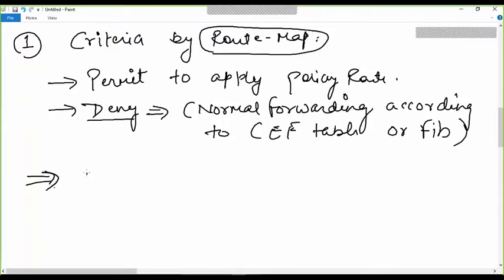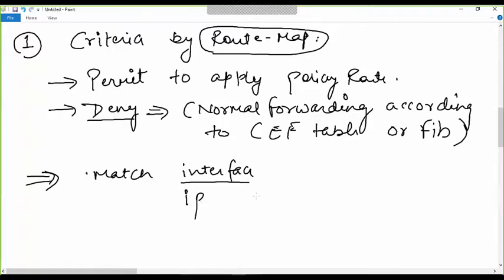The command will be of this type: we go into the route map, and as you know, we can match the interface, the particular interface on which the traffic is received, or we can also match the traffic type. For the IP addresses, we can call the ACL.